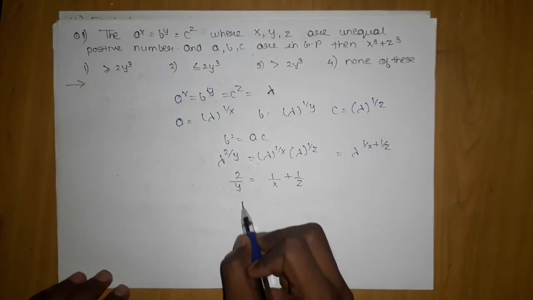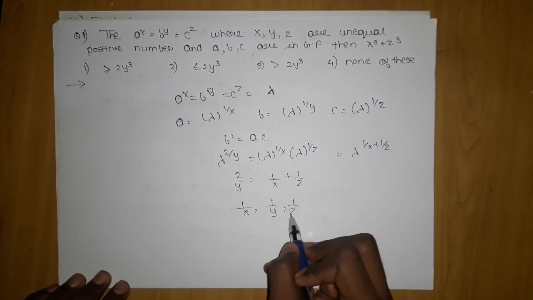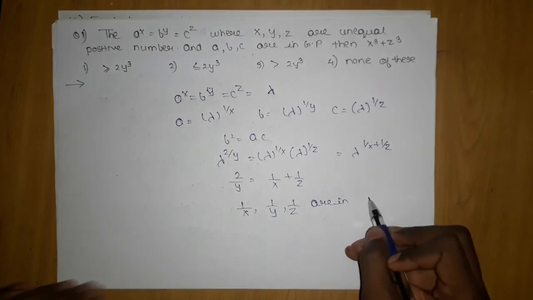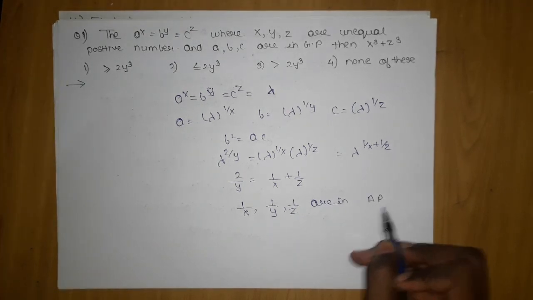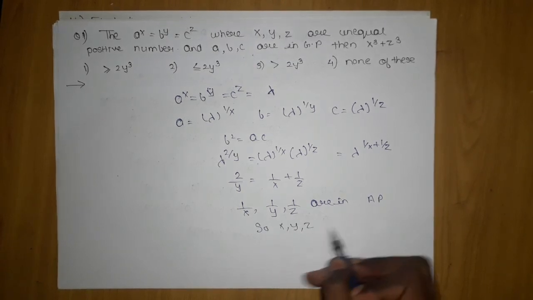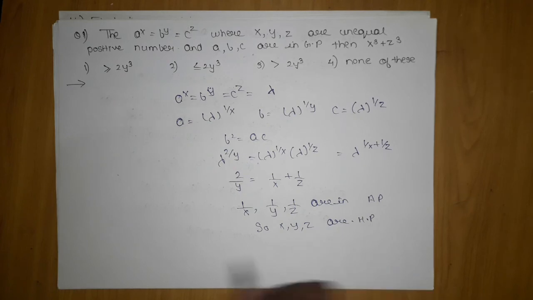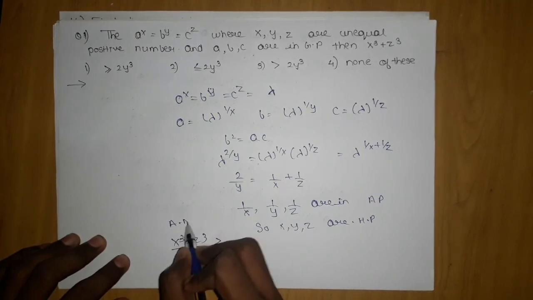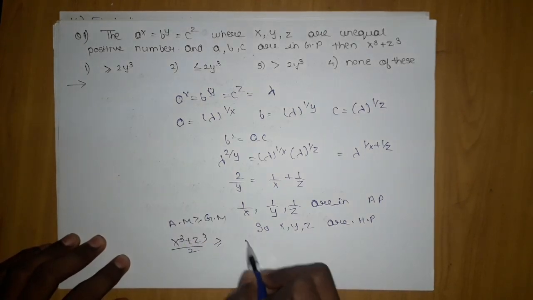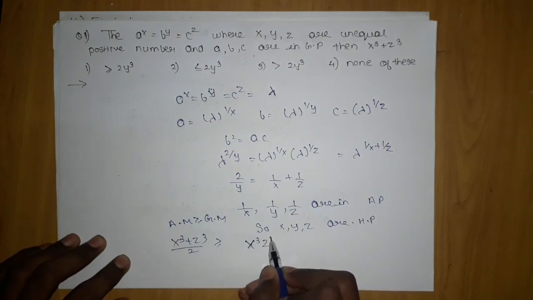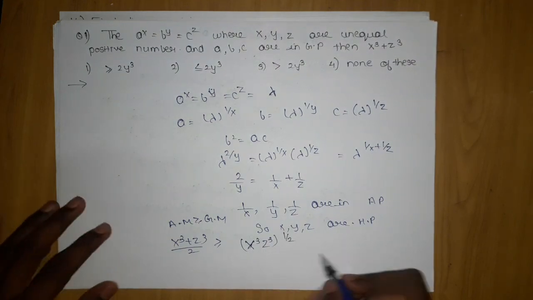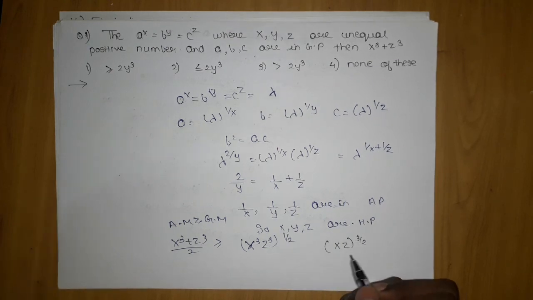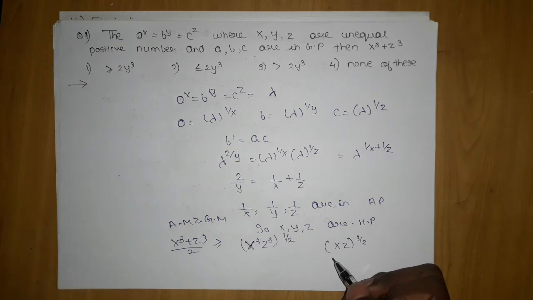So we are getting this, which gives you that 1 by x, 1 by y, 1 by z are in AP. So x, y, z are in HP. So using the HP concept, I can do one thing. We want x cube plus z cube. The moment I apply AM greater than or equal to GM to x cube plus z cube by 2, we get x cube into z cube the whole power 1 by 2, which gives you xz to the power 3 by 2. So we are getting this thing.